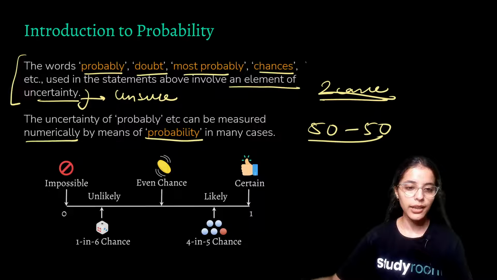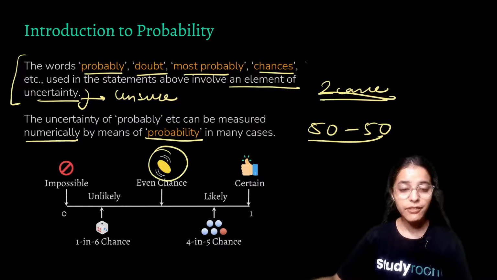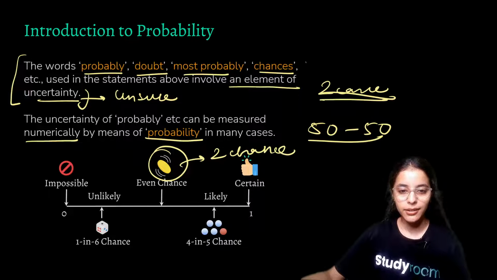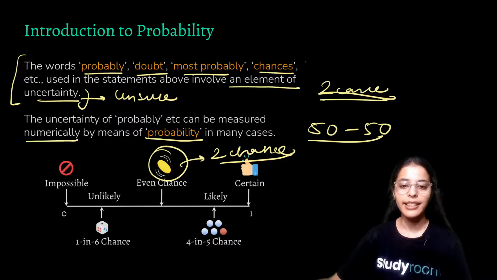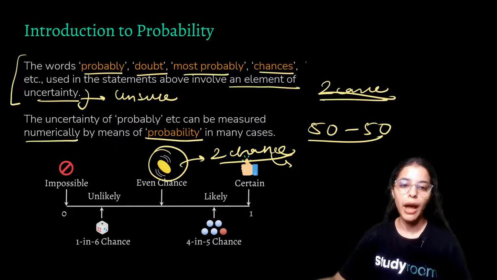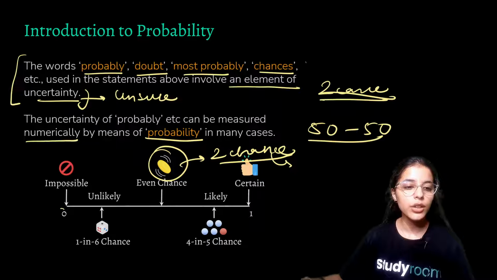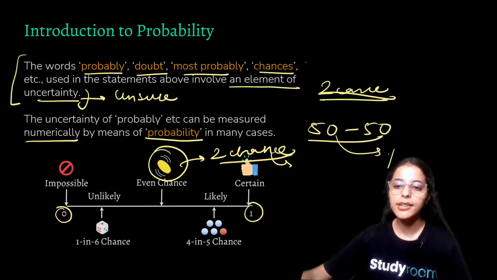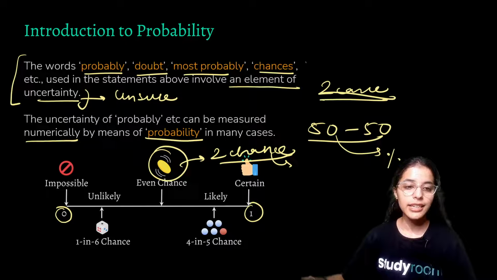So for example, like you see here, whenever you toss a coin, there are only two chances, right? And that is how you are sure and you know that chances are 50-50. Now this is how you show probability, though probability only ranges from 0 to 1. So this is basically a percentage of probability. But if we take 0 to 1, then it will show us the fractional probability.